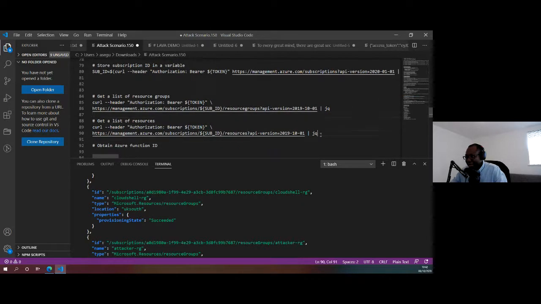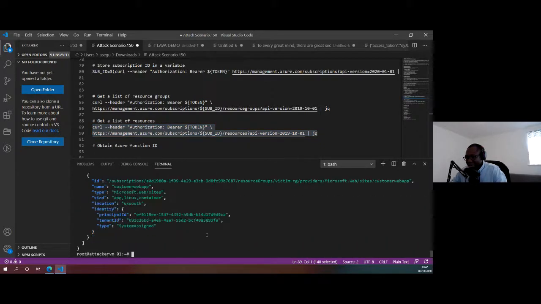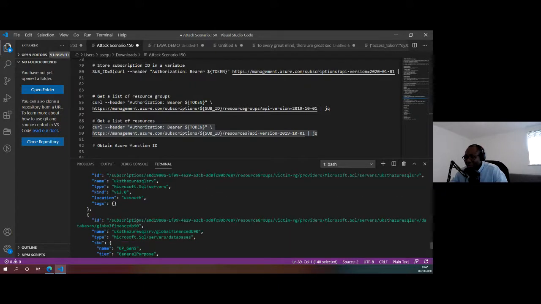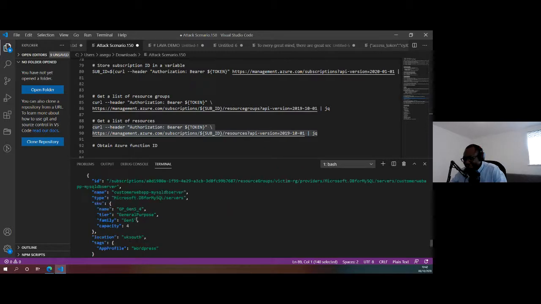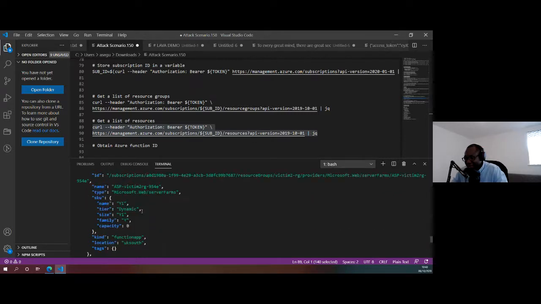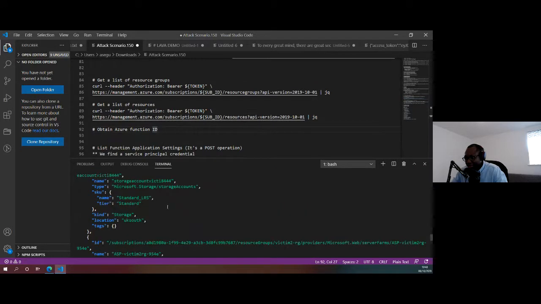We can go forward to get a list of the resources in the environment, which is what the next one does. Again, that just spits out all the resources that exist in this environment. Now an attacker looking at that can see, okay, what other services do people store credentials in? For example, looking at this, you can see there's an Azure function here, another service that people typically store credentials in. Another one is Azure Container Registry with the container images, and people store credentials there. Now I could see if I can obtain another credential that will give me more persistent access. So in this case, if I go over here, let's go down.